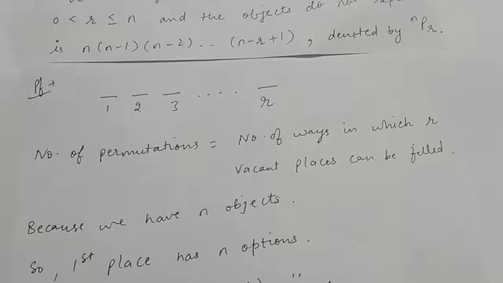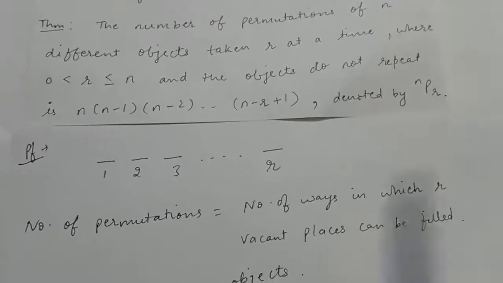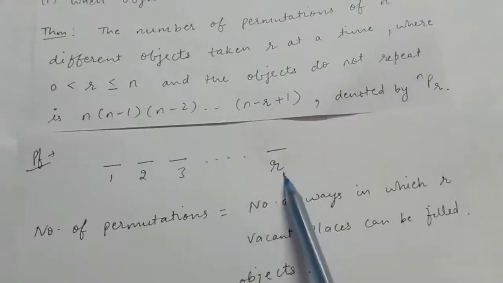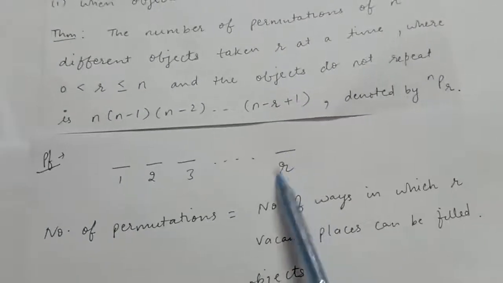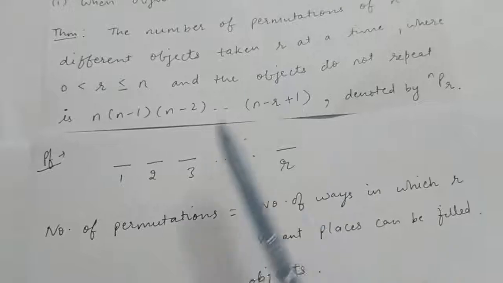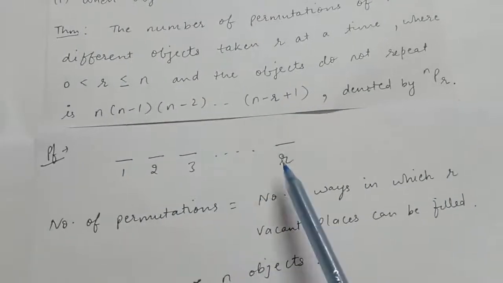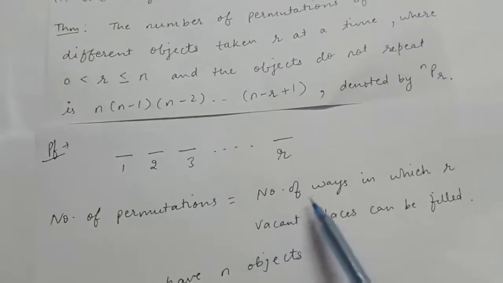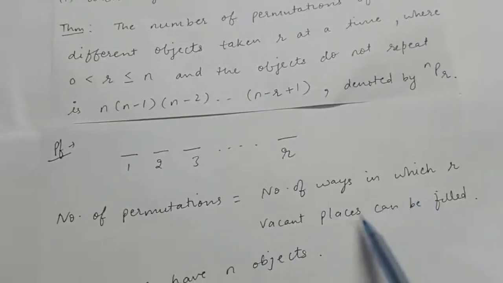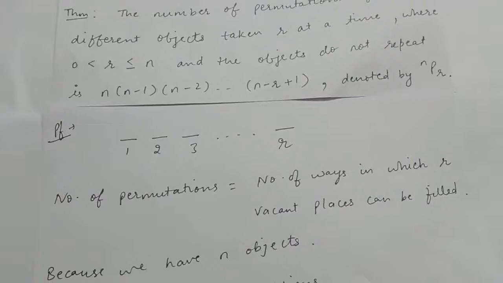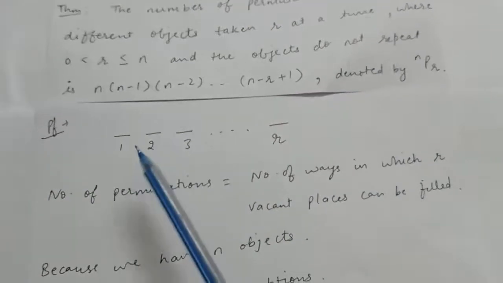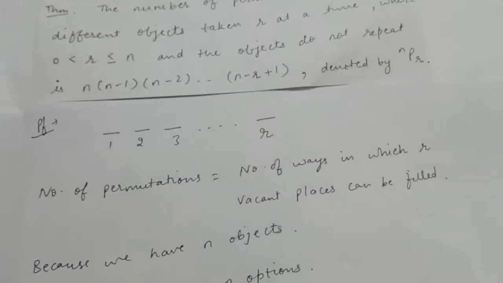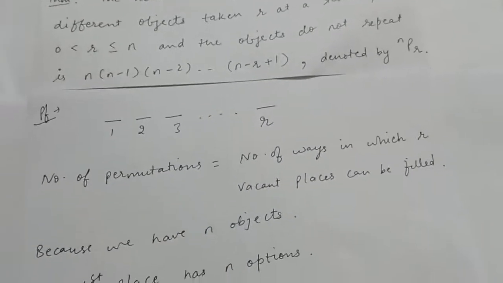So for the proof, these are the r places in which we have to arrange the objects. We are given n objects and we have taken r at a time, because we are given these r places. Now the number of permutations will be equal to the number of ways in which vacant places can be filled. The number of ways in which these vacant places can be filled will be the number of permutations of n objects taken r at a time.